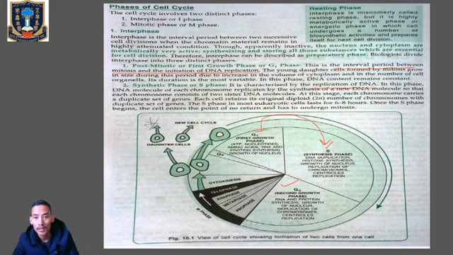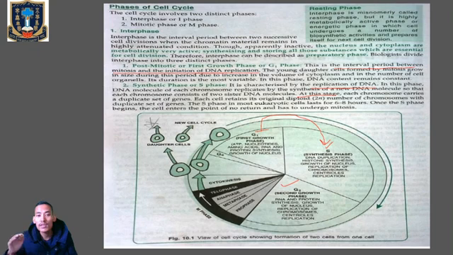Clear? Okay, now this is the most important one, look over here. At this stage, that means during the S phase, each chromosome carries a duplicate set of genes. Each cell retains its original diploid, 2n, number of chromosomes with a duplicate set of genes. The S phase in most eukaryotic cells lasts for 6 to 8 hours.